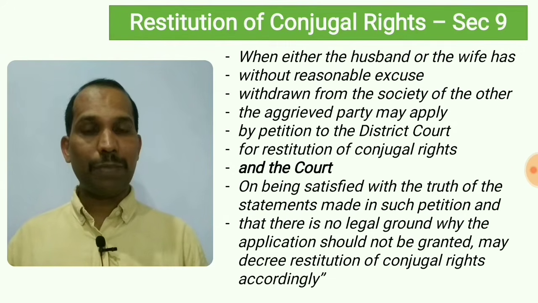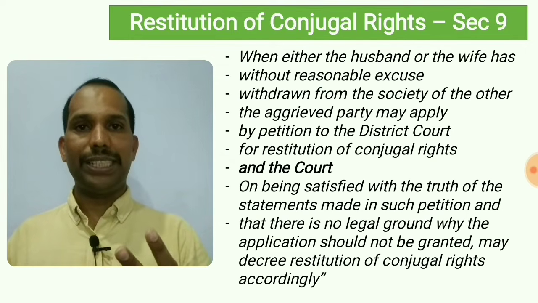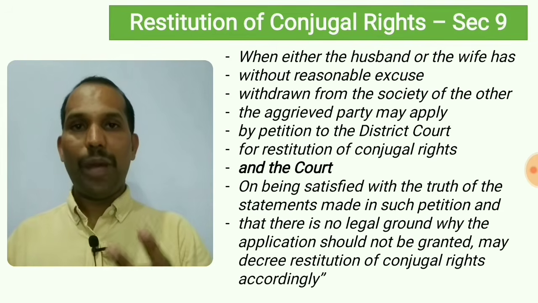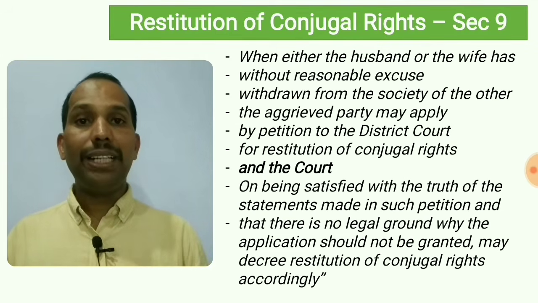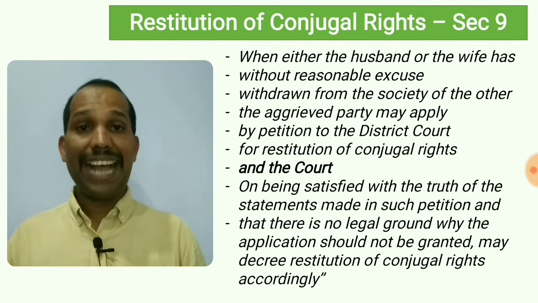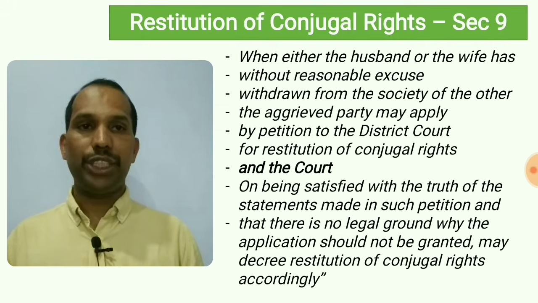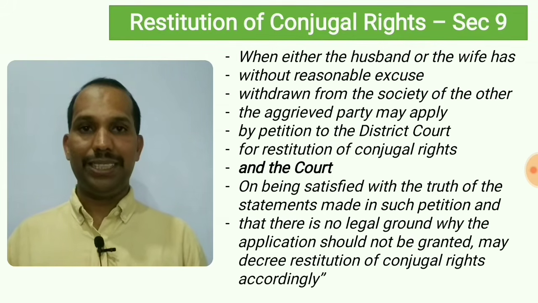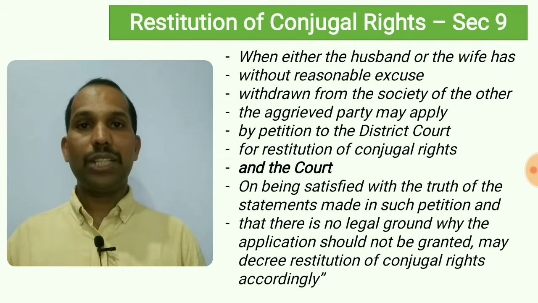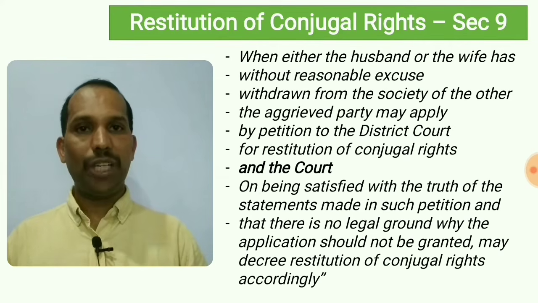Now there are too many concepts and it's very clear that the restitution of conjugal right is the right of both the parties. Husband has the right or wife has the right. When the other party leaves the conjugal life or leaves the marital society without reasonable excuse, in that case the aggrieved party can put a case. Where can they put a petition? They can put it in the district court for what? For restitution of conjugal rights. Hope that's very clear. अगर husband नहीं तो wife किसी एक ने conjugal life छोड़ देते हैं तो दूसरा party can put a case in district court. That's all about the first part.